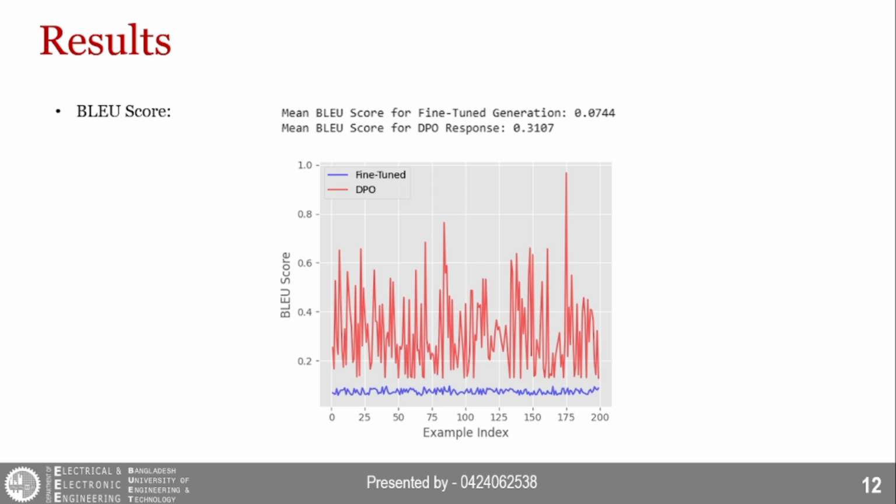For each instance of the dataset, BLEU score was calculated for both the fine-tuned response and DPO response, and the plot here shows that DPO surpasses the fine-tuned responses. The mean BLEU score for fine-tuned generations is 0.0744, while the mean BLEU score for DPO response is 0.3107, which is greater than that of the fine-tuned generation.